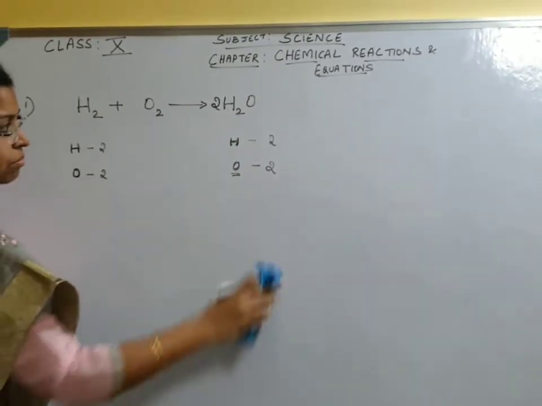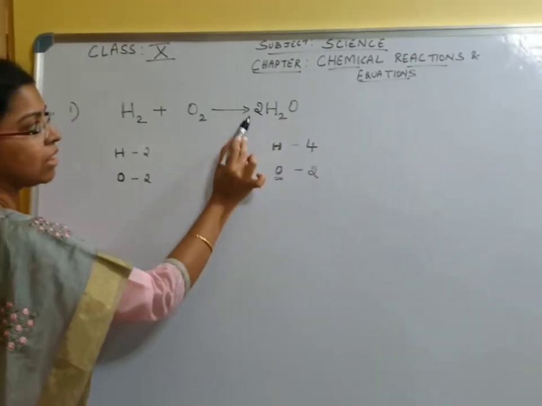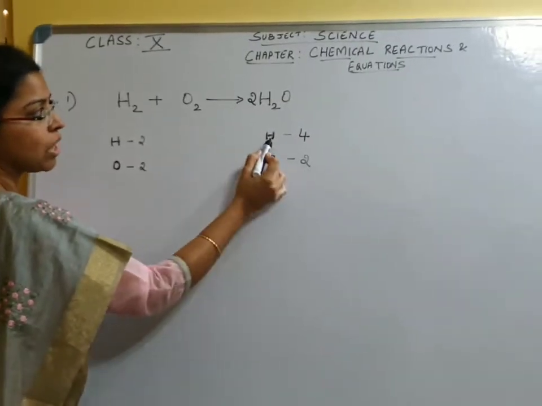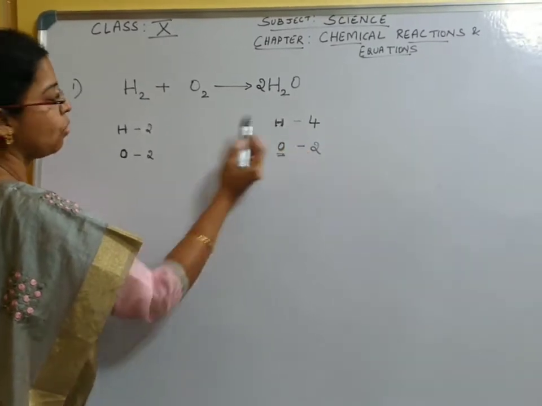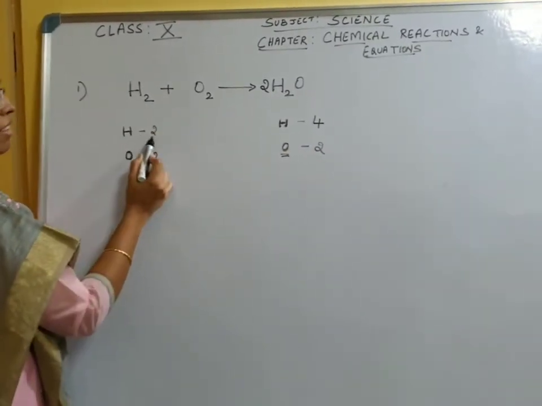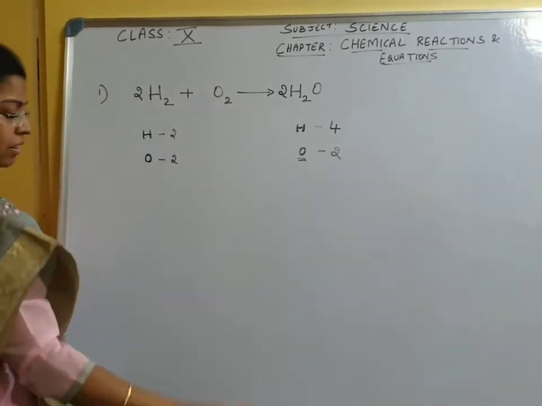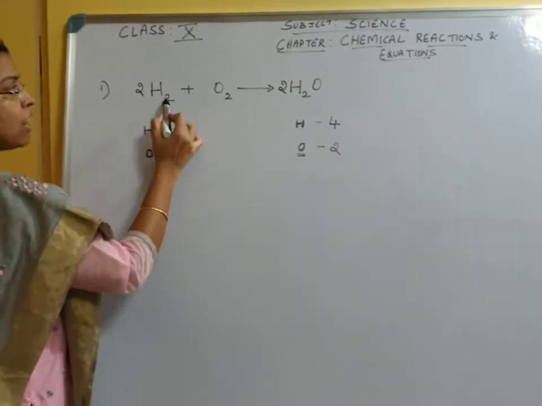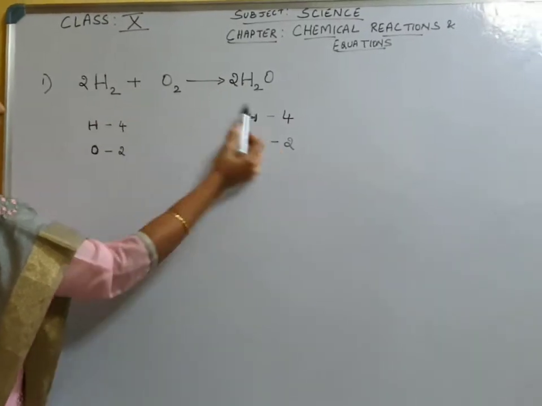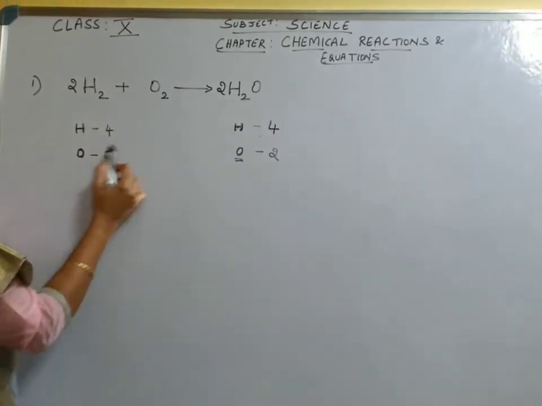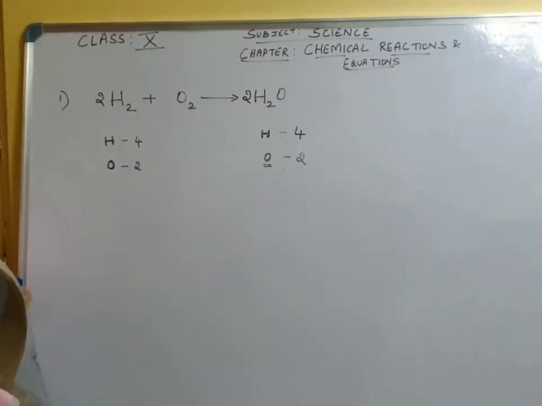Hydrogen becomes 4. What happens to hydrogen on the reactants? It is 2. It is less by 2 again here. So when we add 2 here, hydrogen is 2 into 2, 4. Now we can see that hydrogen on the reactant and on the product is equal, and oxygen on the reactant and product is equal. Therefore, this will be our balanced equation.